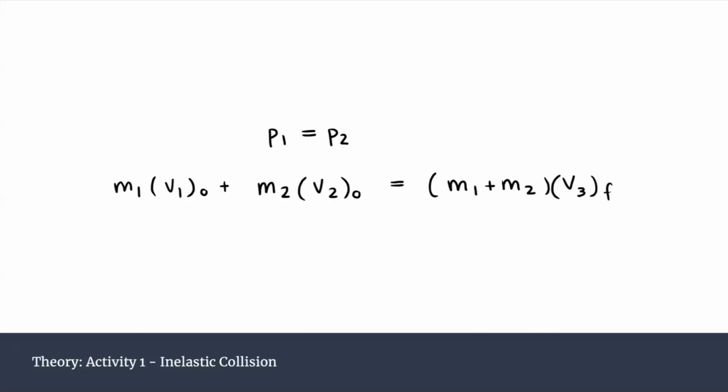We utilized the idea of conservation of momentum to allow us to state that the sum of the initial momentums for the first and second cart before the collision is equal to the sum of the masses of the two carts multiplied by the final velocity of the two carts as they are attached after the collision.